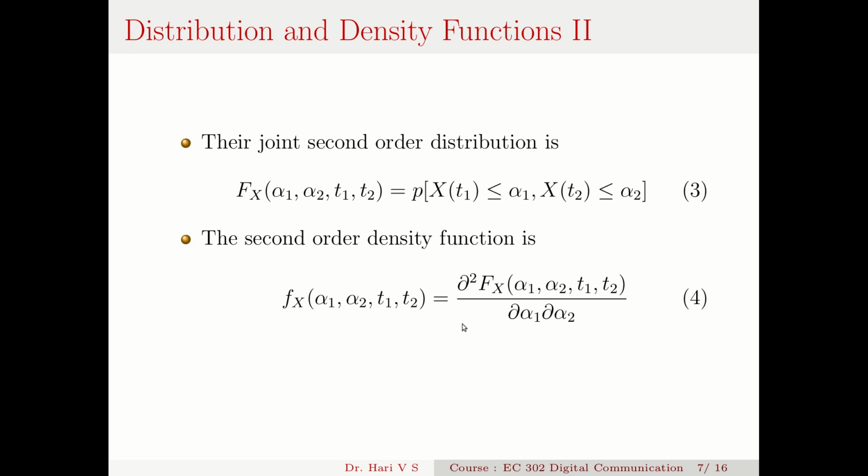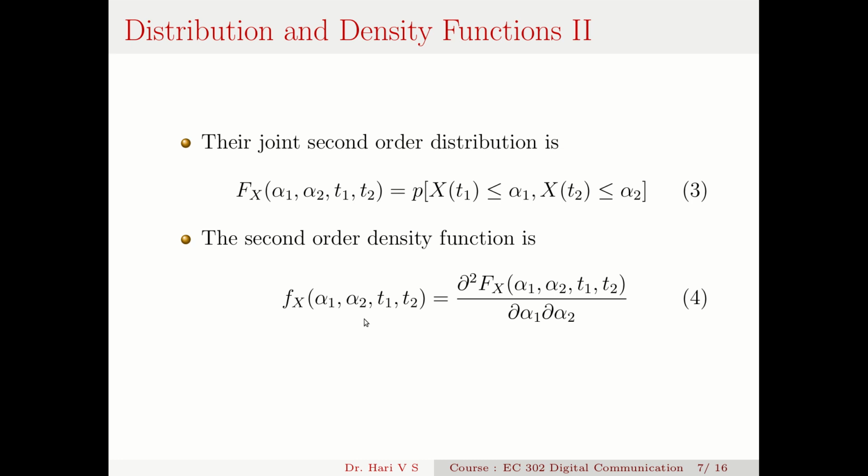You can have the nth order density function. The only thing is there will be n joint events in that: the probability that X(t1) is less than alpha 1, X(t2) is less than alpha 2, say X(tn) is less than alpha n. And the nth order partial derivative will give you the density function.